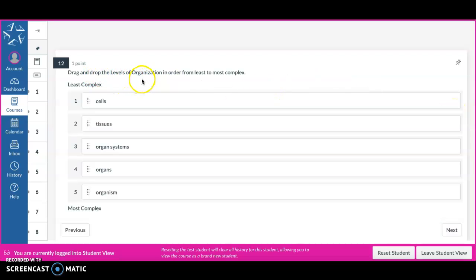Question 12. Drag and drop the levels of organization in order from least complex to most complex. Cells, tissues, organ systems, organs, organism.